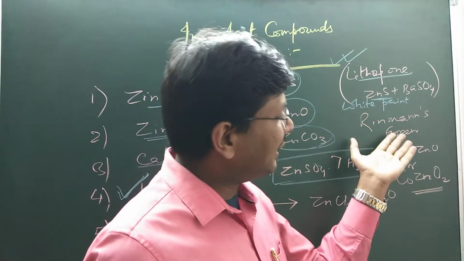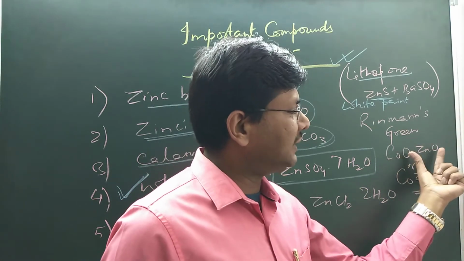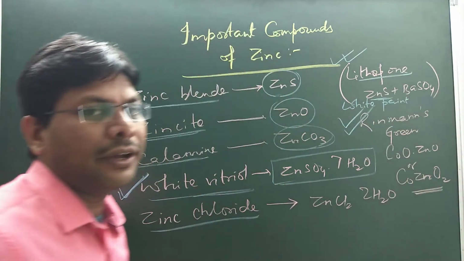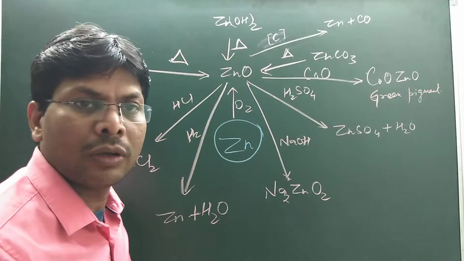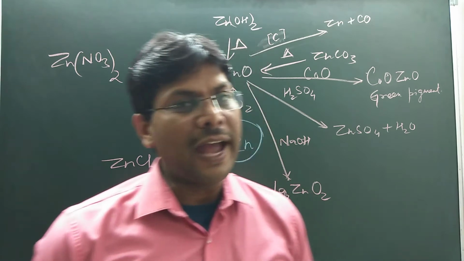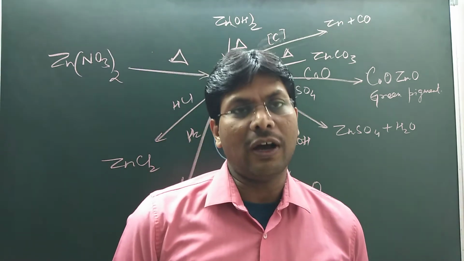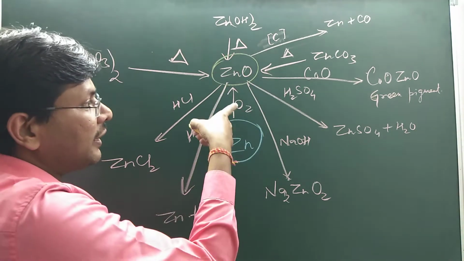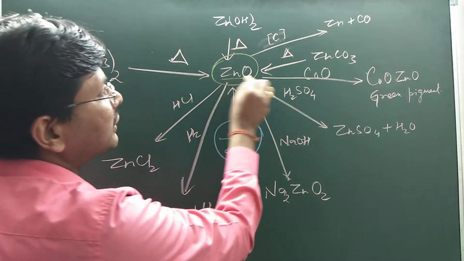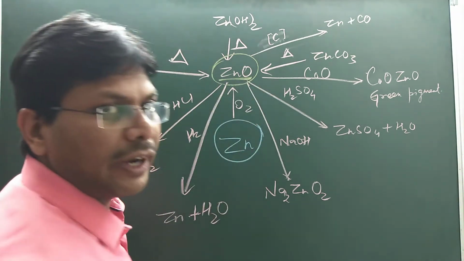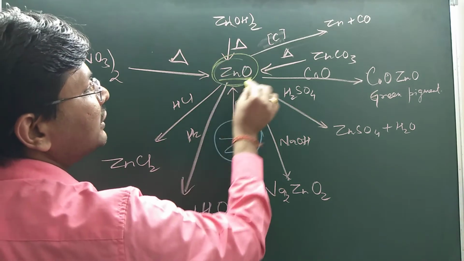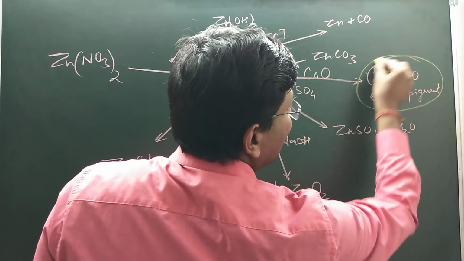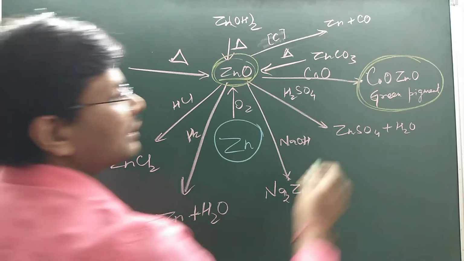Rinmann's green, as the name suggests, is green in color. It is cobalt oxide with zinc oxide, that is CoZnO2. This is called Rinmann's green. Let's see a few of the reactions of zinc and its related compounds. When zinc is treated with oxygen, it forms zinc oxide, also called zincite, Chinese white or philosopher's wool. When zinc oxide is treated with cobalt oxide, it forms Rinmann's green, a green pigment.